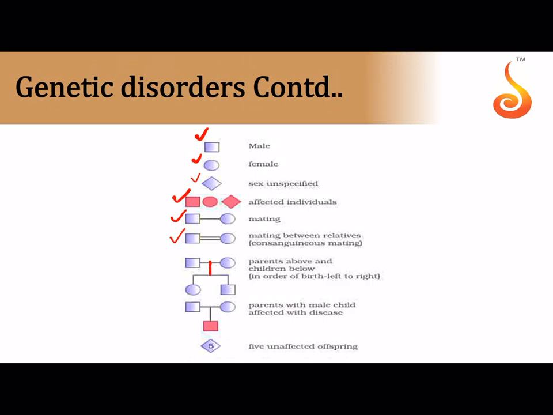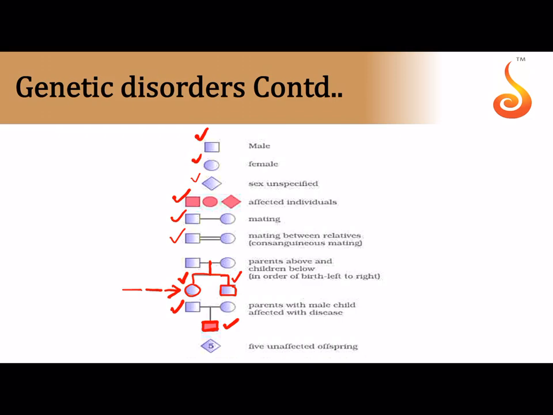And if you show a vertical line coming out of the horizontal line, and you show these two other symbols over here, then this represents the first generation, the progeny, that are children born to them in the order of birth from left to right. So first they had a normal daughter, and then they bore a normal son. And then if you show a child represented in shaded condition here, that means this couple, that is the father and the mother, gave birth to a child who was severely affected by a genetic